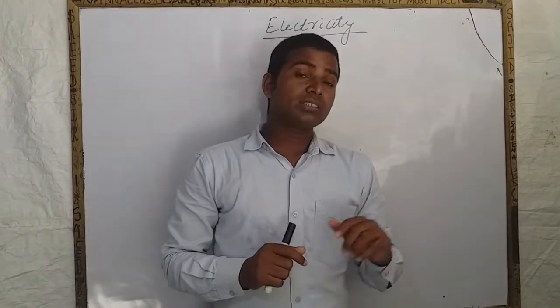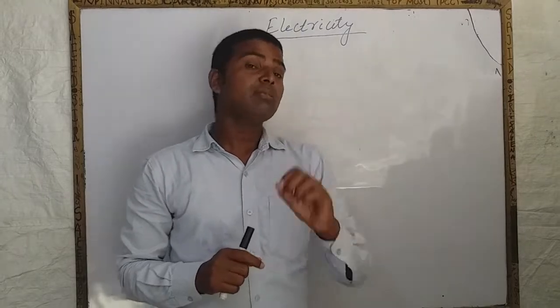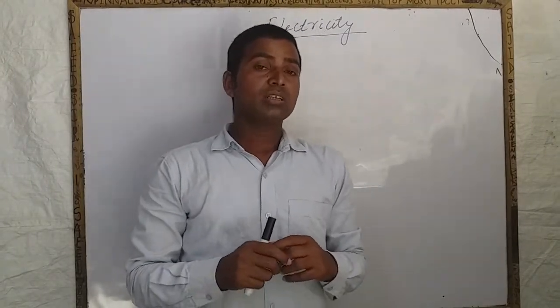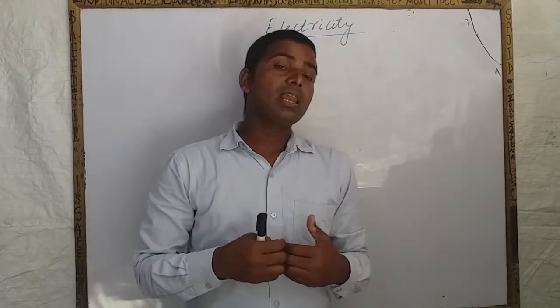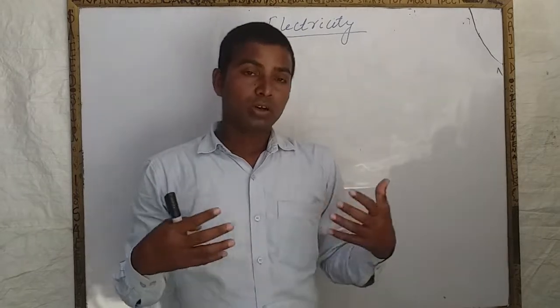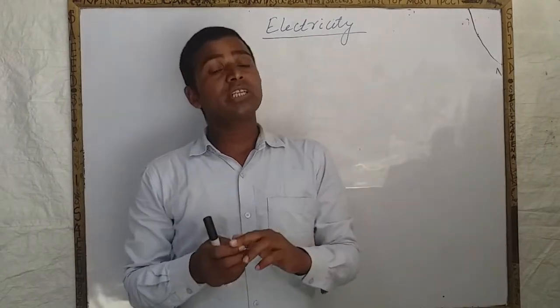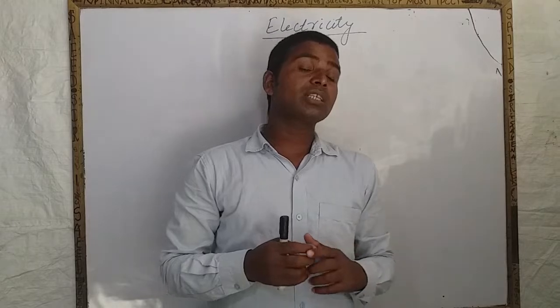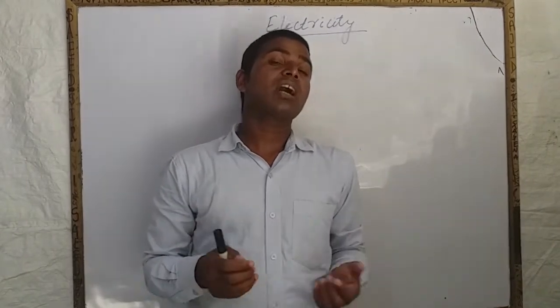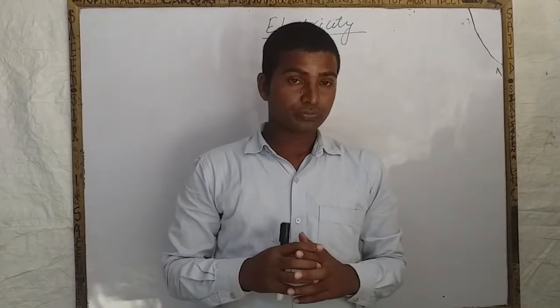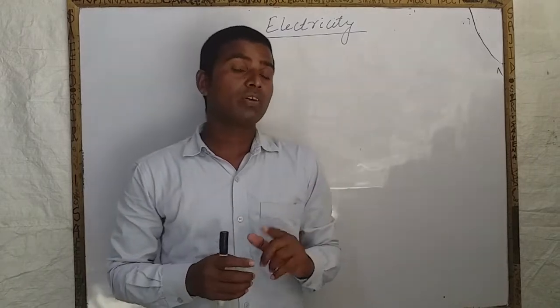Like means similar. Similar charges, negative and negative repel, and positive and positive also repel, but negative and positive attract. Okay, this is the first property.